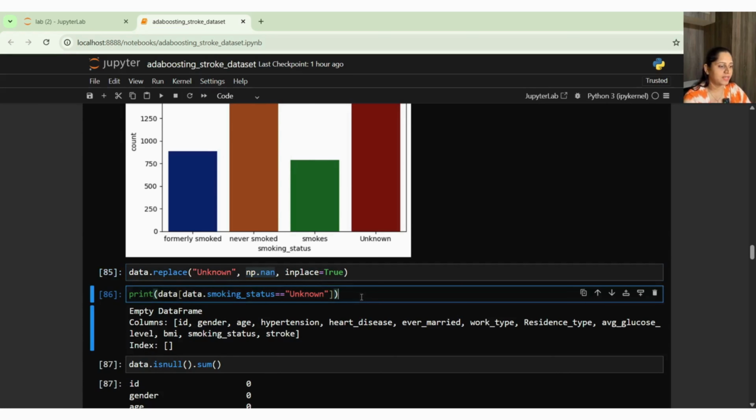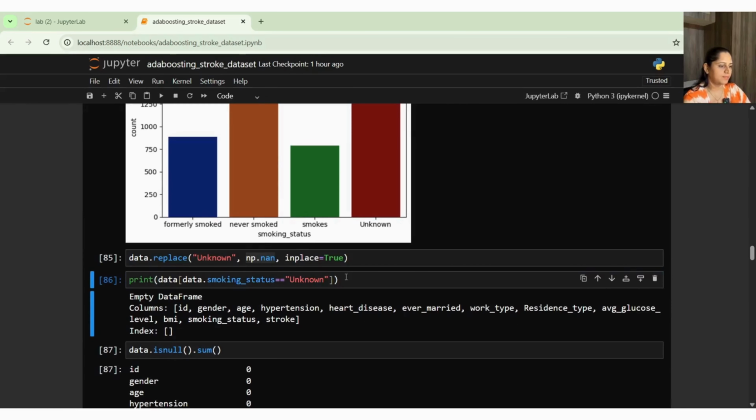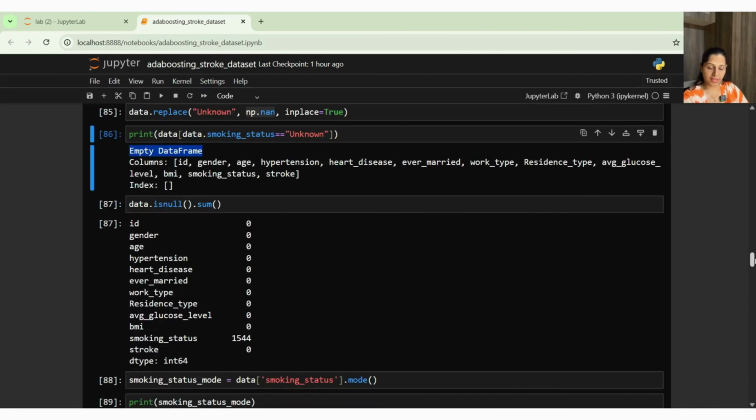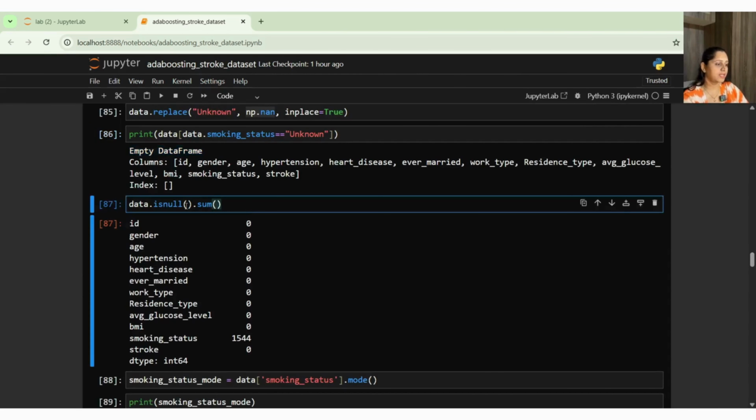So I did that. Initially if you check, you will get some amount of data, but after treating with NaN, I am not getting any row with unknown. Every such value has been converted to NaN. Now I can again check isnull with sum, so I am getting 1544 rows.